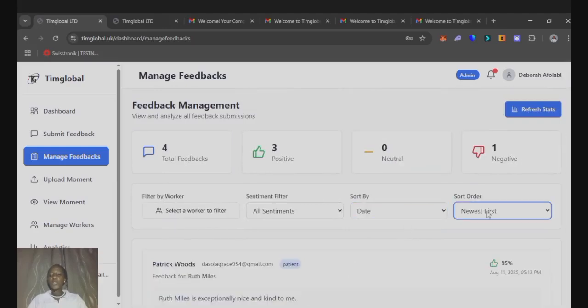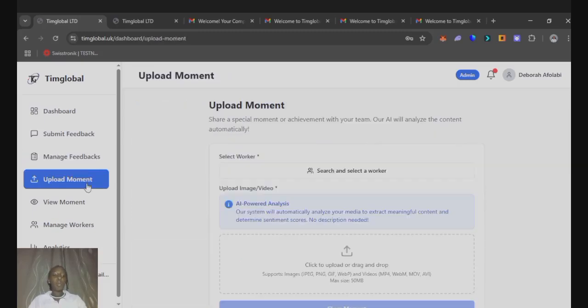We can also filter from either newest to the oldest, or from the oldest to the newest. Now let's go to upload moments. The upload moment allows one to share special moments or achievements with your team, and the AI is going to analyze the content automatically.